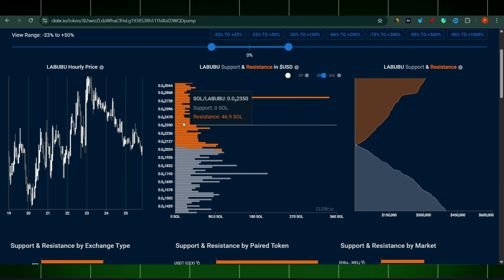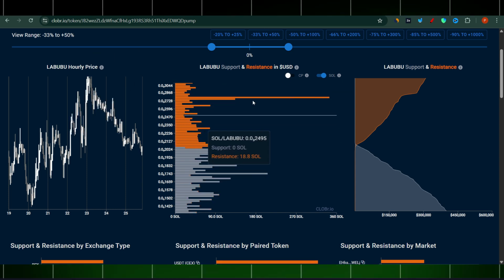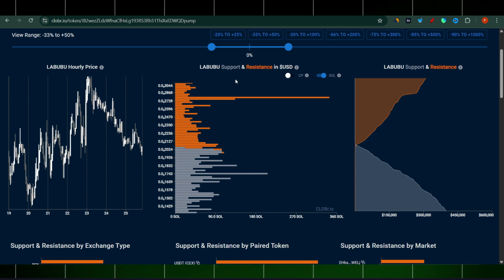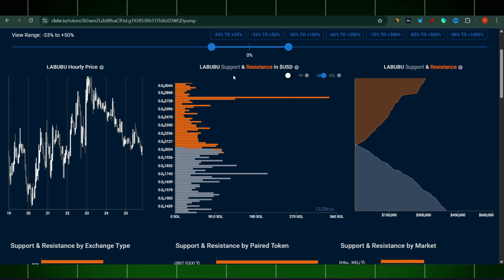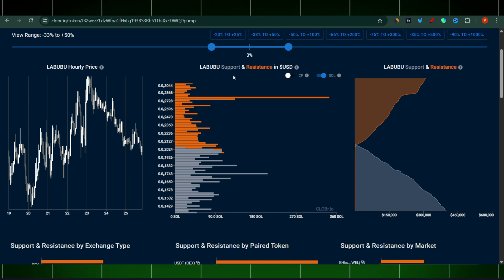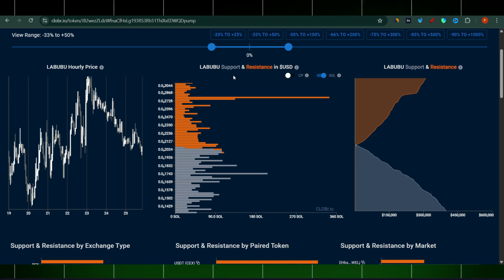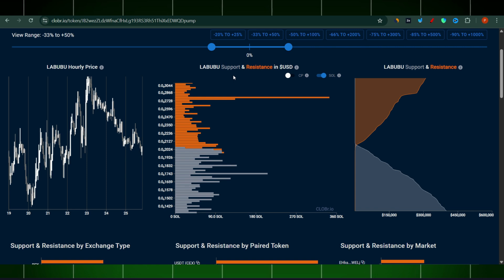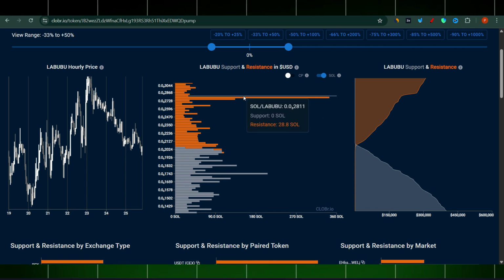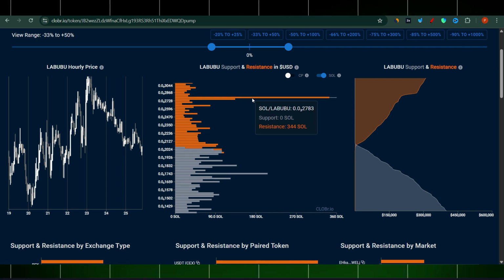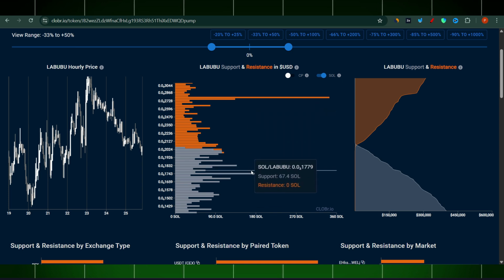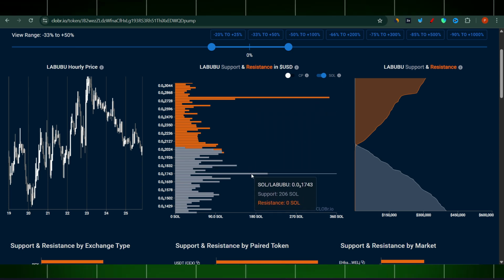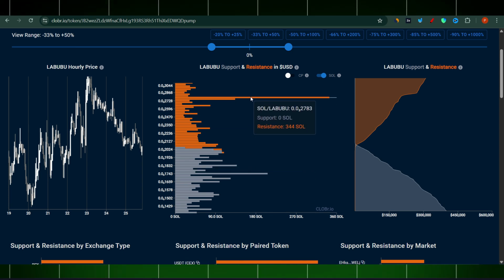And this CLOBr is different from the ChatGPT I showed you. CLOBr is a smart tool. It takes all the information gathered from all those exchanges everywhere out there where there is liquidity for Solana tokens, and they put everything in a very nice manner so everyone can understand it clearly by looking at the chart. You don't have to know much more than this: this is a strong support here, and this is the price for strong resistance.